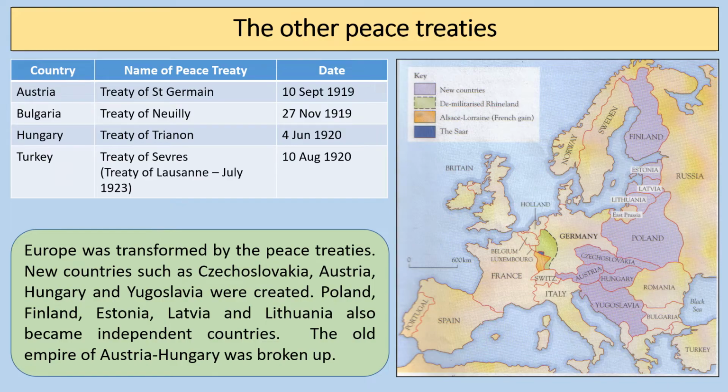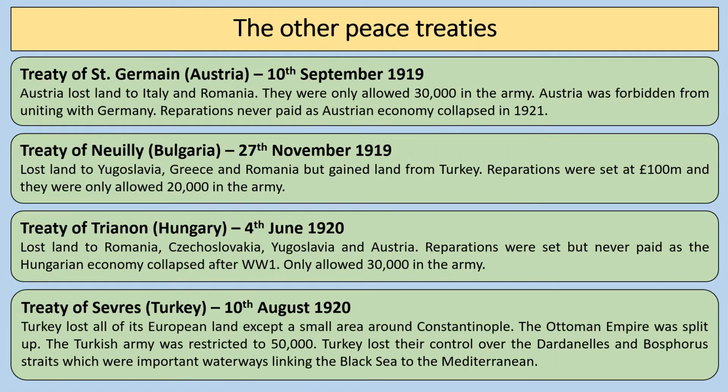So this creates a whole series of new countries, and this has profound consequences, because within some of these new countries like Austria and Czechoslovakia, and of course later on Poland, these are the countries that are susceptible and vulnerable to invasion by Germany, and of course Russia was involved in attacking the east of Poland in 1939 as well. So this sows the seeds for some of the conflicts and disruption that will come in terms of international relations into the 1930s. So let's have a look at the other treaties that are signed